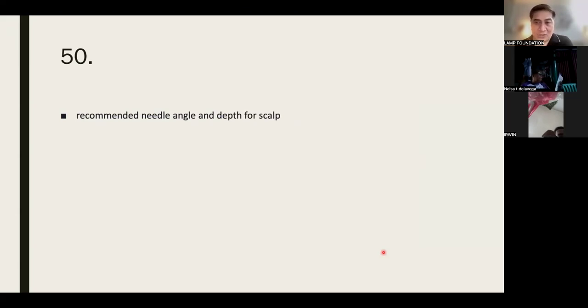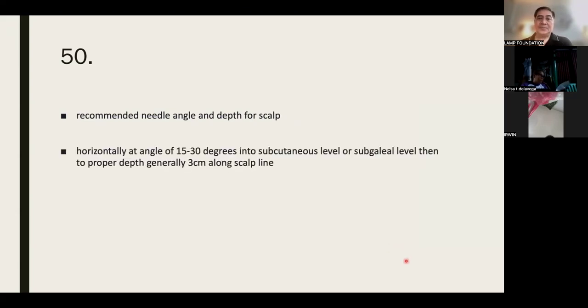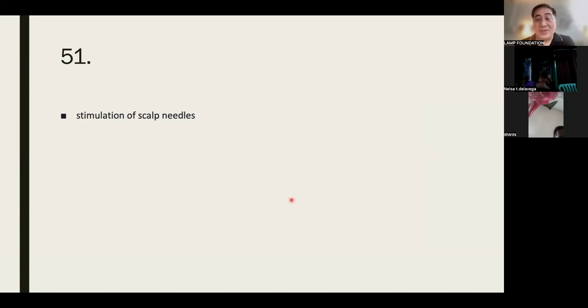Recommended needle angle and depth for scalp. Needles are typically inserted at an angle of around 25 to 30 degrees for 0.8 to 1 cun in depth. Okay. I have seen some posts on FB. Luckily, it didn't come from our student. They use electroacupuncture, and the needles are not even obliquely placed. It's perpendicular. Poor patient. No? So, 15 to 30.